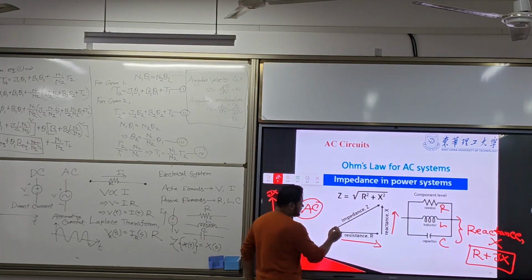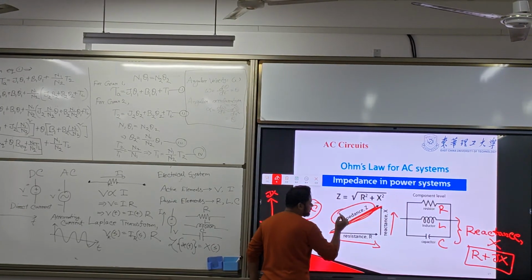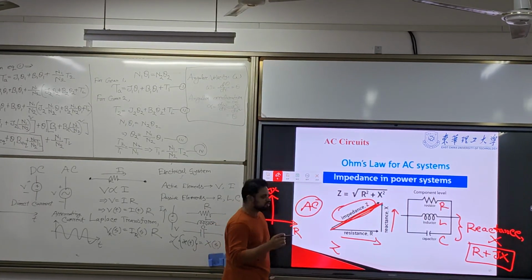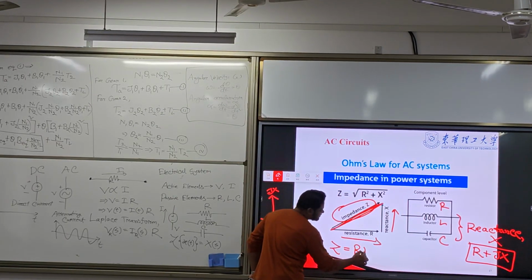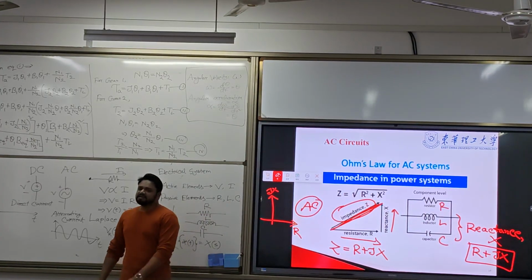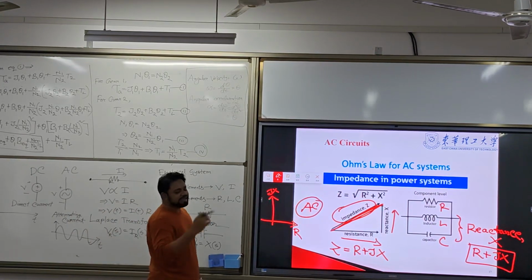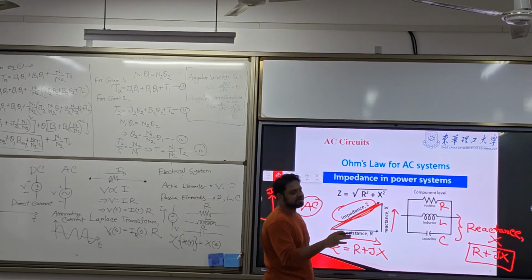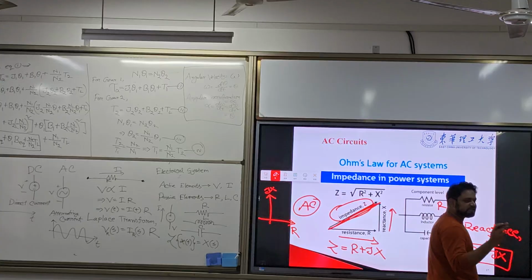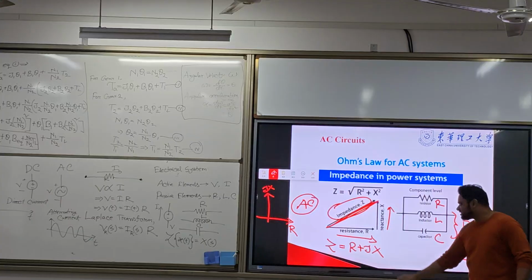If you add the third one, the corresponding one we call Z, impedance. Together we call it impedance. So Z will be equal to R plus jX. Z is the impedance. Impedance is the opposition of the current flow in the AC circuit. Resistance is the opposition of the current flow for the DC circuit. Impedance is the opposition of the current flow for the AC circuit.